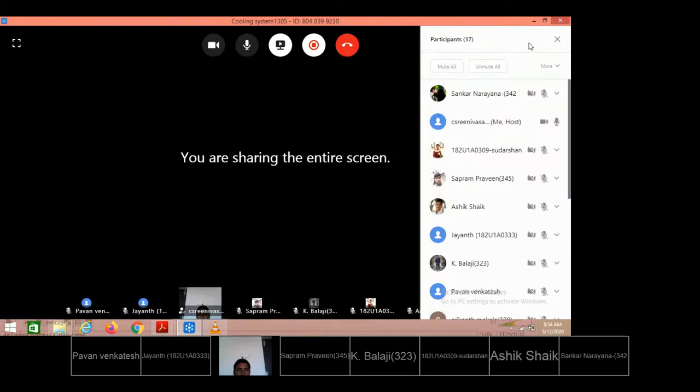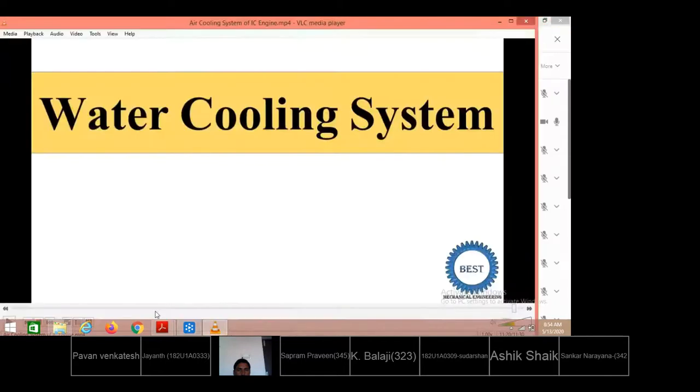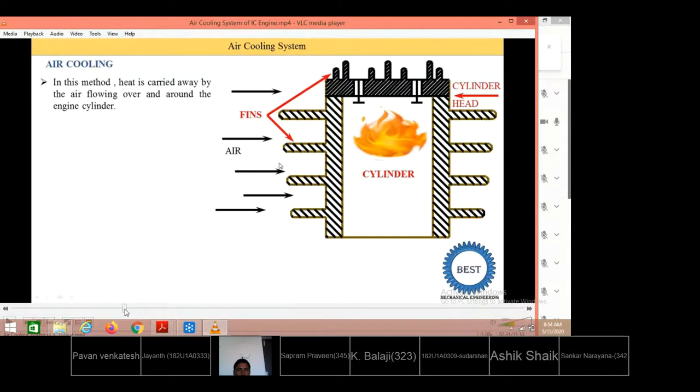Good morning, friends. Whatever we discussed in yesterday's class, air cooling systems in IC engines. With the help of air circulation, the heat will be rejected from the engine cylinder. Centrally, on combustion of the fuel, the temperatures may be up to 2700 degrees centigrade. This is the central location of the cylinder, and in this region the temperatures may be up to 2700 degrees centigrade.